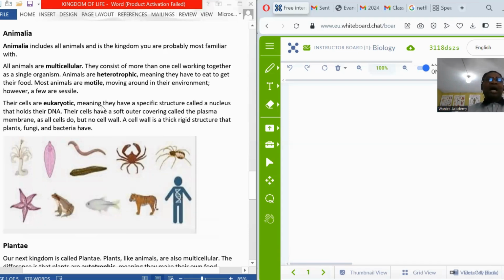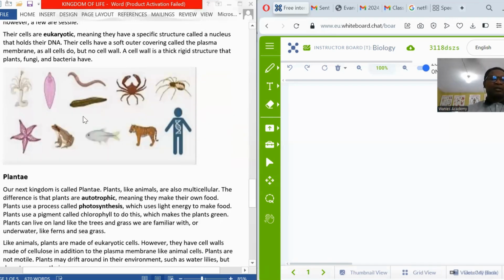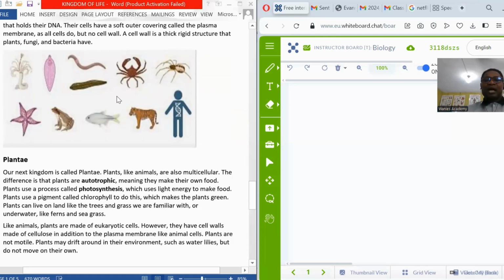All animals are eukaryotic in nature. That means they have a definite cell content carried in what? The nucleus. Their DNA is carried in what? The nucleus. So their cell has the nuclear material. You can have microscopic animals. We also have multicellular animals as seen in the chart.